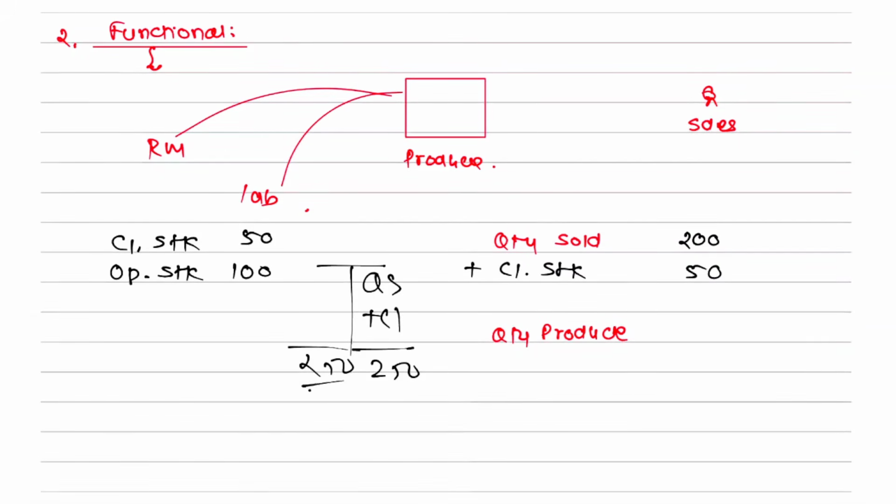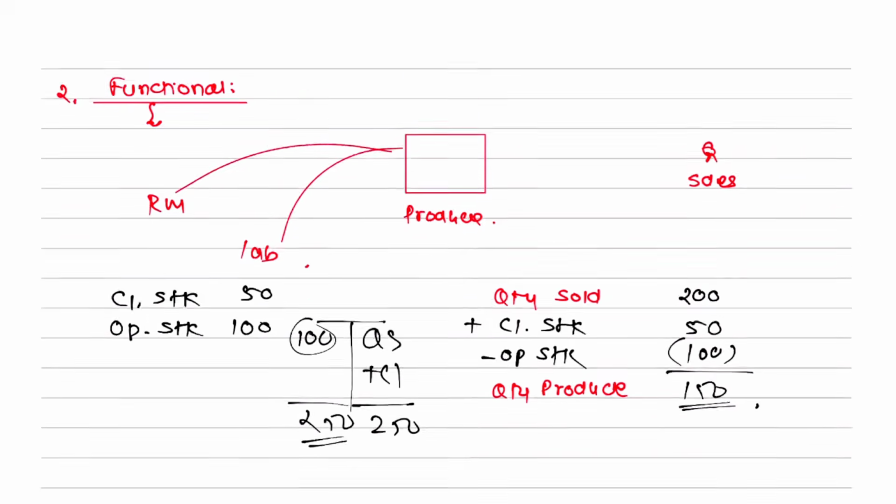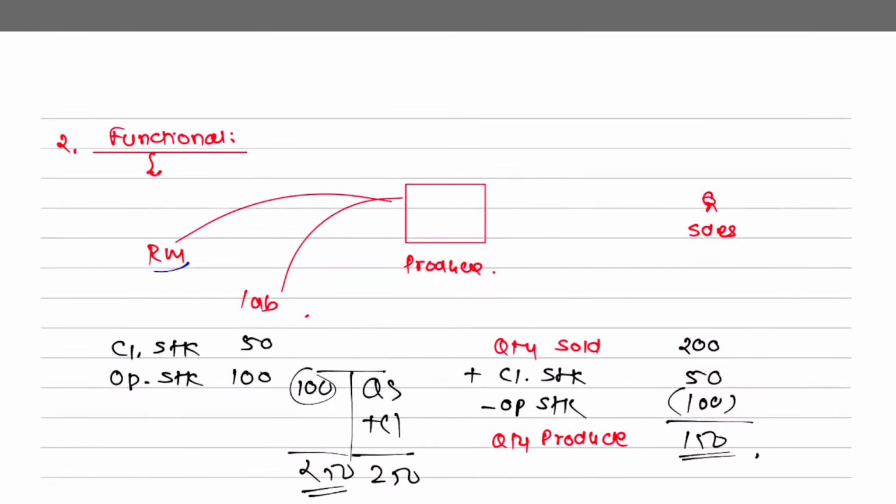But sir, out of 250, how much do you already have? 100. So 100 will be subtracted. That is your opening stock. So what remains with you is 200 plus 50 minus 100. That is how much? 150. That is your quantity to be produced. In the question, if they ask you something about this, prepare raw material budget or prepare labor budget, still your starting point will be this only.